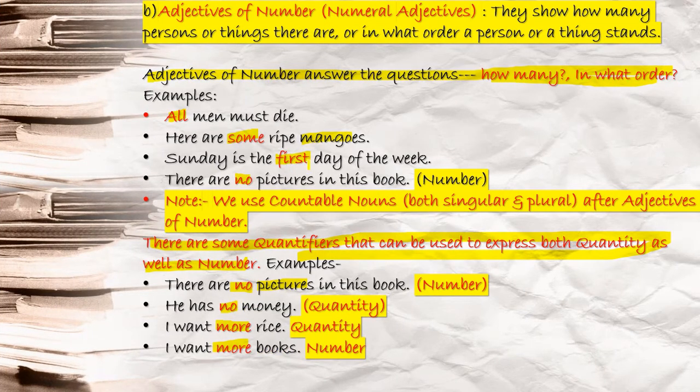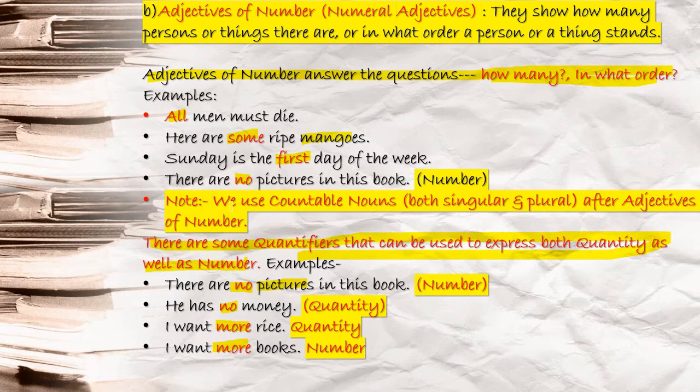Sunday is the first day. Here you see order: first, second, third. First day. There are no pictures. Can you count pictures or not? Yes, we can count pictures. So before pictures, if I am writing no, no becomes your adjective of number. So this way your all, some, first, no, these terms are followed by noun terms. These are your adjectives of number because you can count men, you can count mangoes, you can count day, you can count pictures. Note, we use countable nouns, that you can count, singular or plural, both after adjectives of number. This is what you have to keep in your mind.